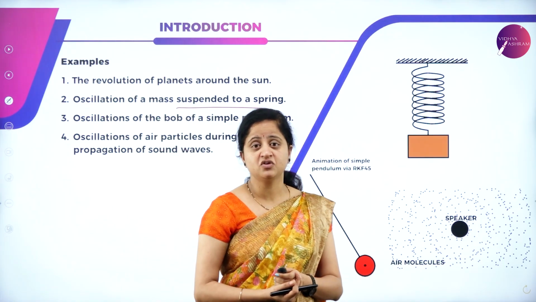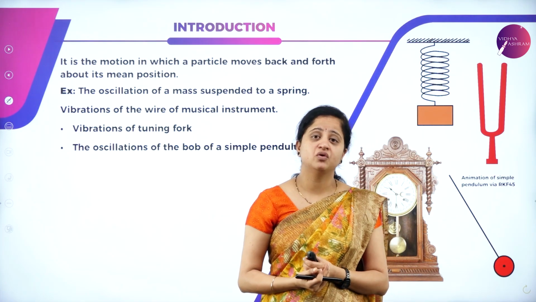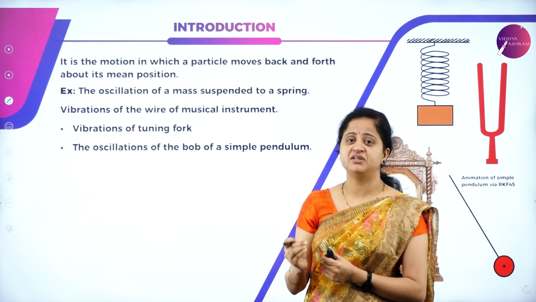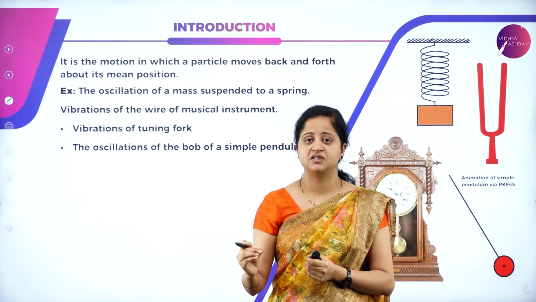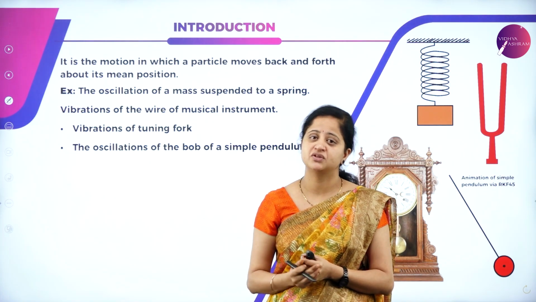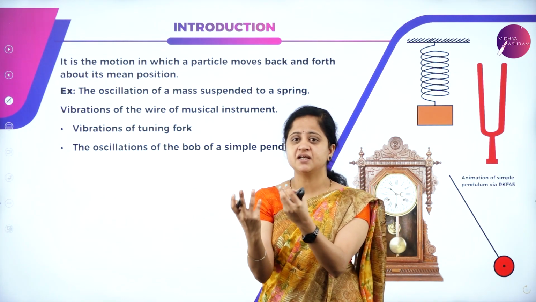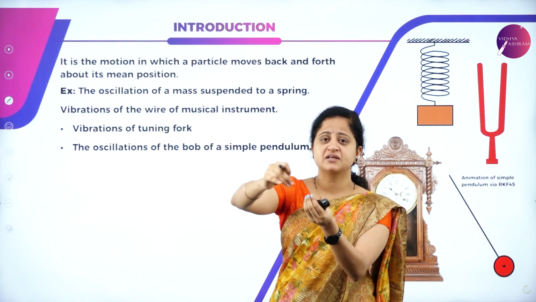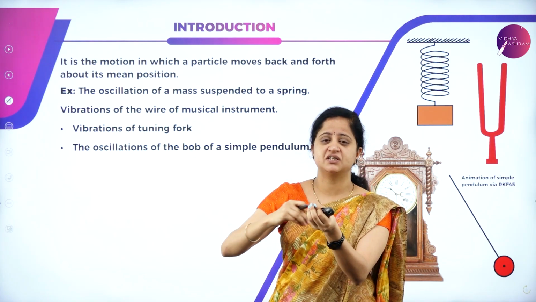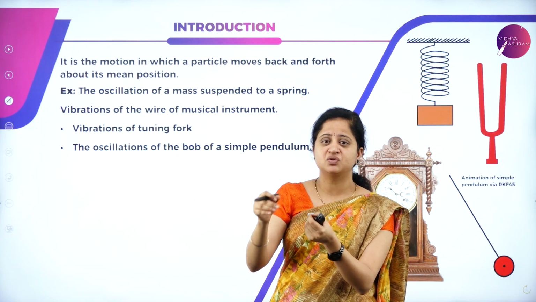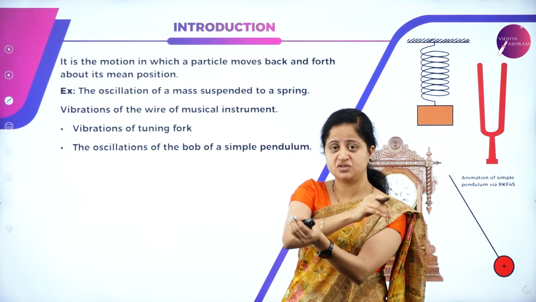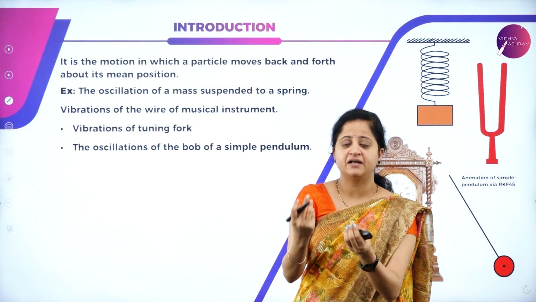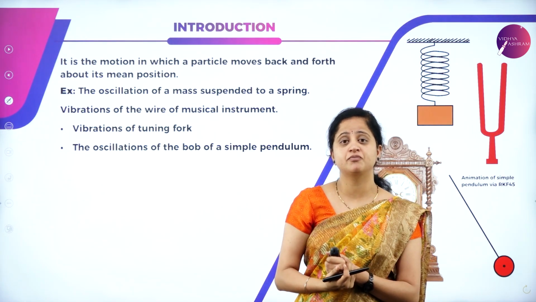Then what is oscillatory motion? It is nothing but the to and fro motion of a particle about its mean position. This is the important criterion we need to remember, that is, about its mean position. If a particle is undergoing to and fro motion, then it is oscillatory. Now consider the example of the revolution of planets around the sun. Though the planets revolve around the sun and reach their own position after a regular interval of time, it is not a to and fro motion. It's a complete revolution, which means the motion of an object around the sun at regular intervals of time, and hence it is an example of periodic motion.